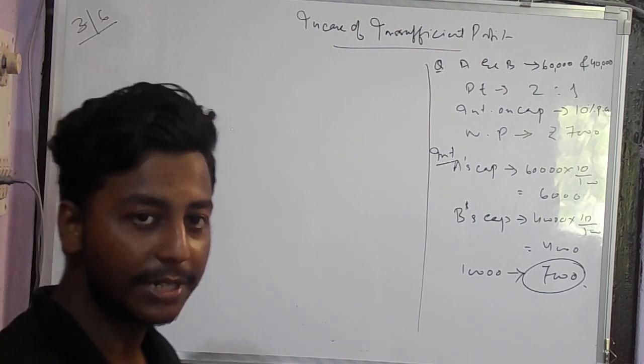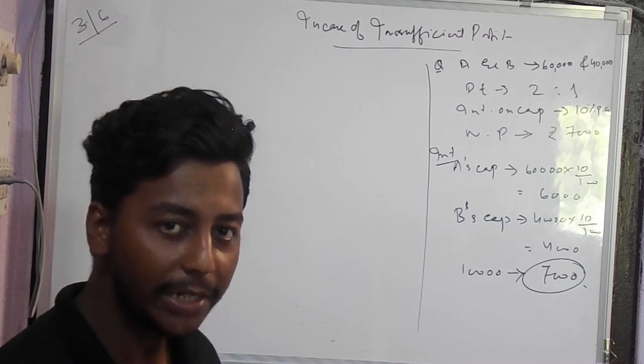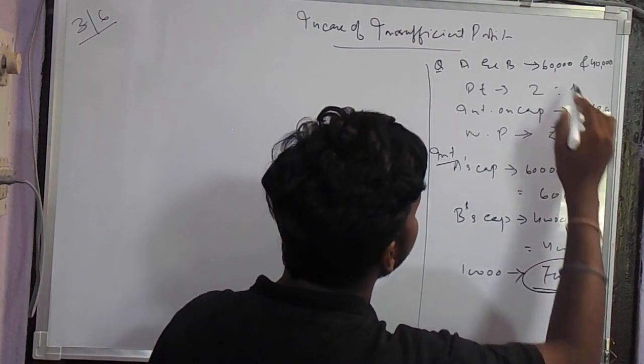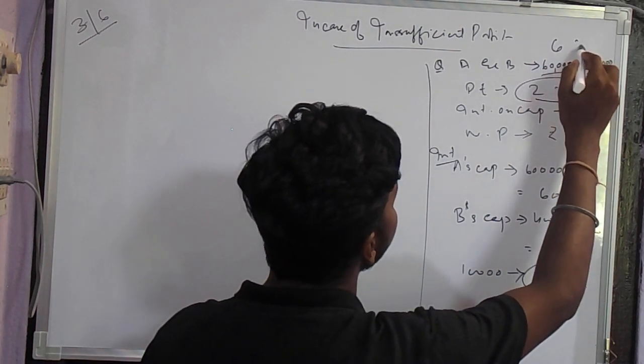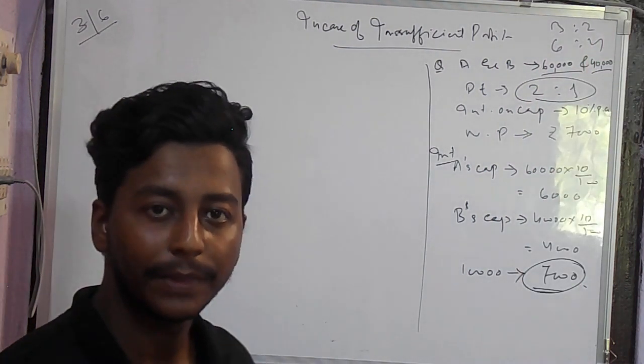Now how will we distribute this profit? If we take the first case, that the question is silent about how to charge the interest on capital, it will be divided in the capital ratio, that is 6:4 or 3:2. Understood?